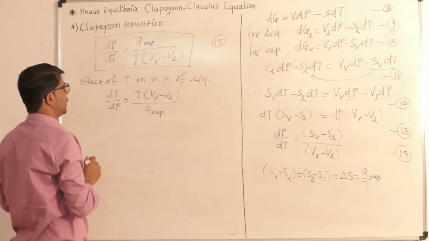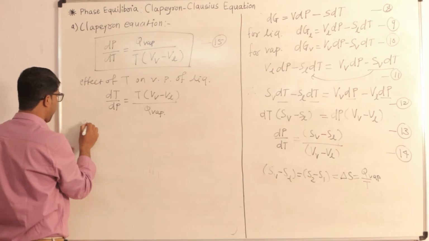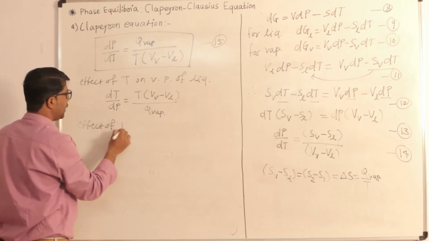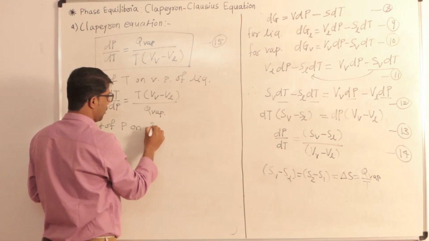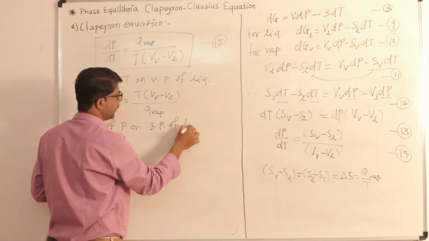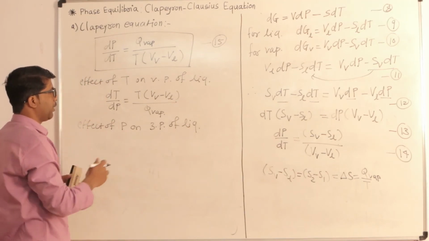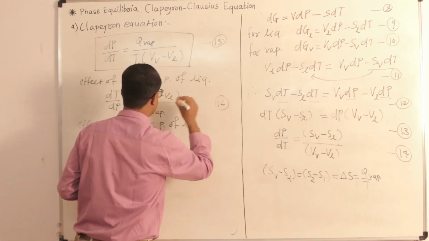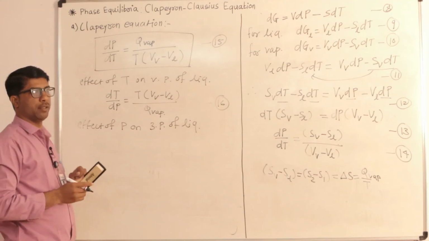This equation tells us about the effect of pressure on boiling point of liquid. This is the information we are getting from equation number 16. Again, this is for the vaporization of liquid.